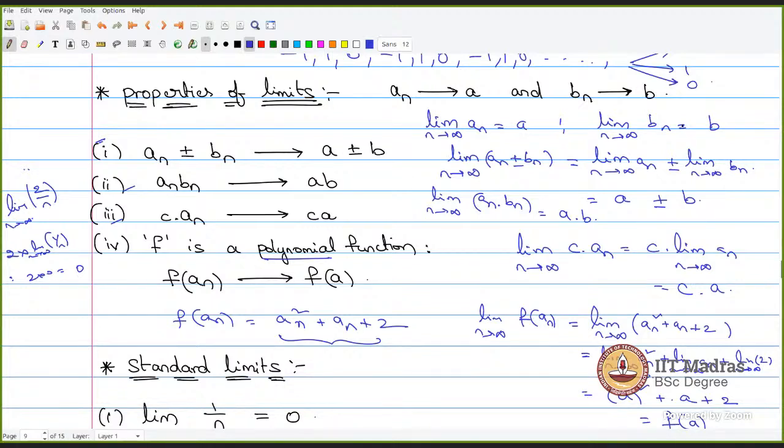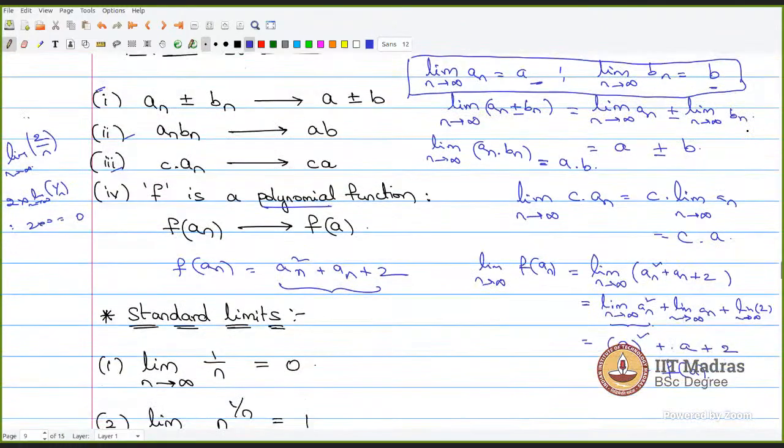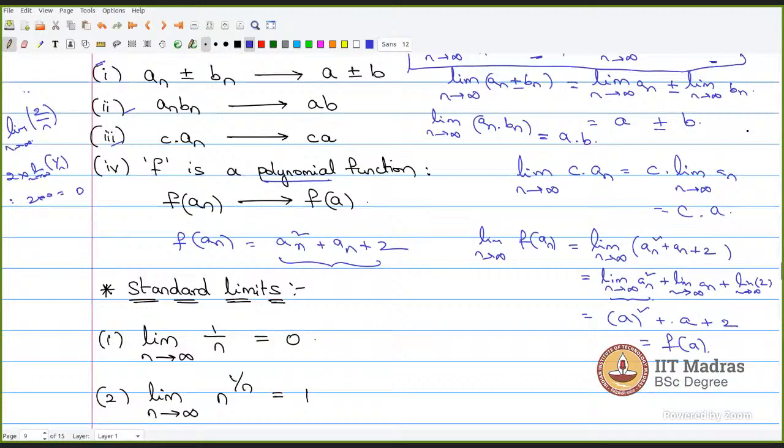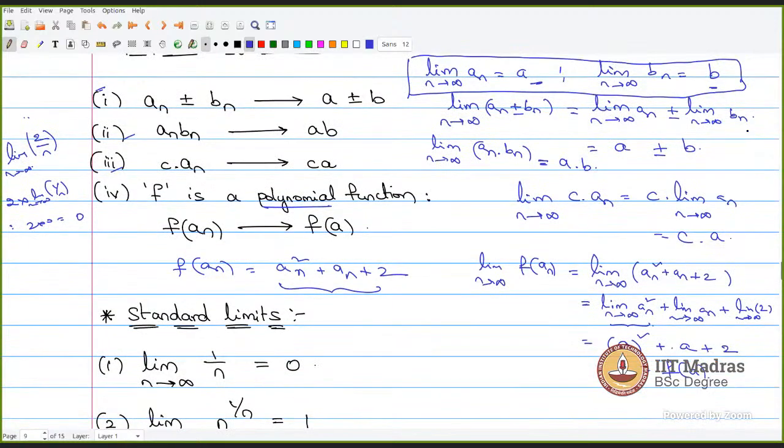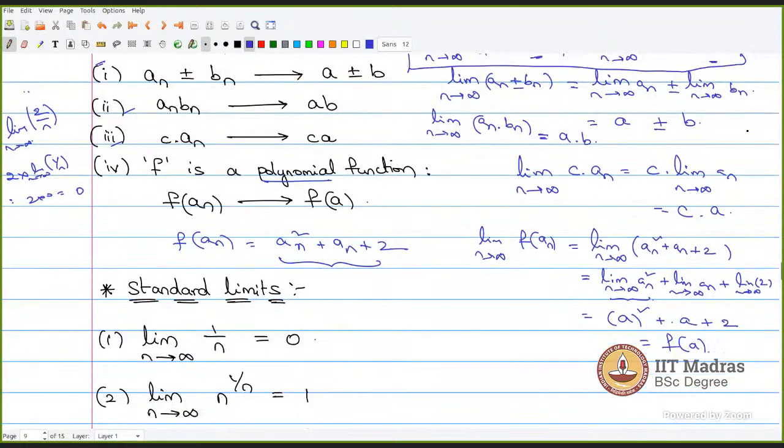A and B are known values, so we multiply both of them and that will be the answer.